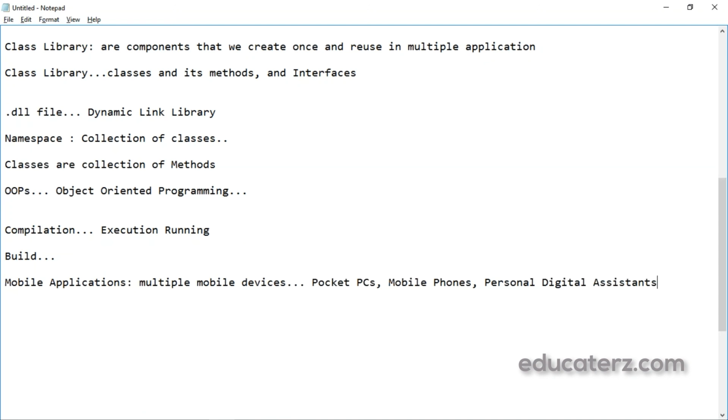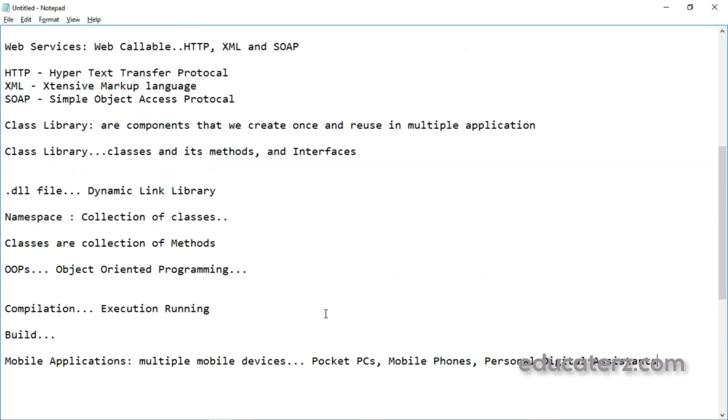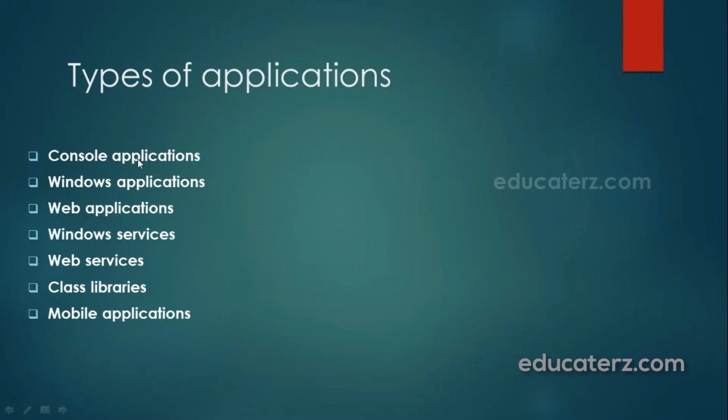So these applications provide access to the data from mobile devices. .NET Framework automatically makes changes to these applications to enable them to run on multiple browsers depending on the mobile device. Understand? So these are the types of applications we can develop using .NET Framework. What all are there? A console application, a Windows application, web applications, Windows services, web services, class libraries, mobile applications.